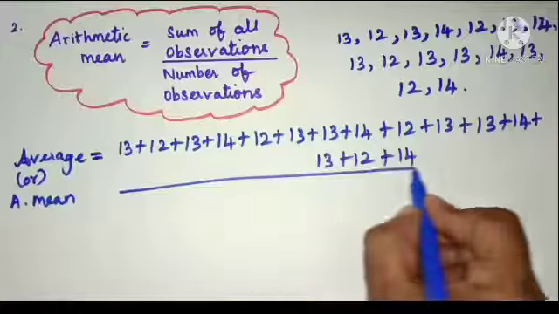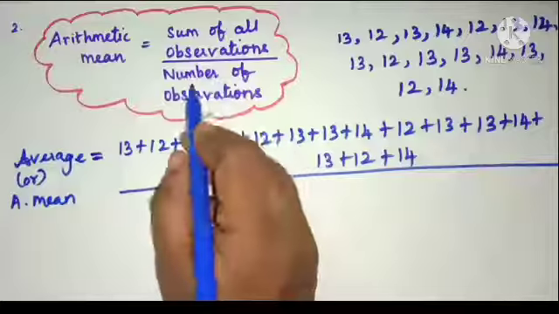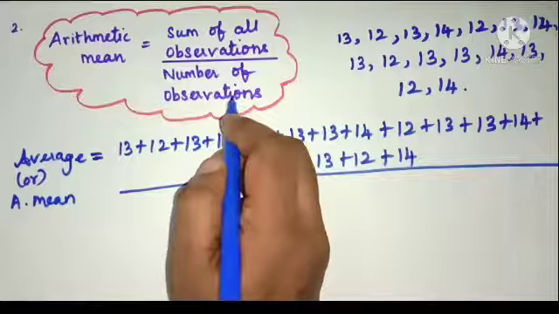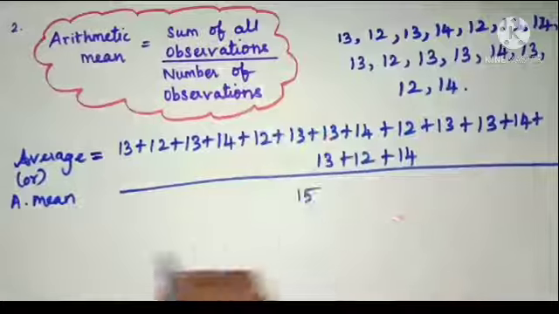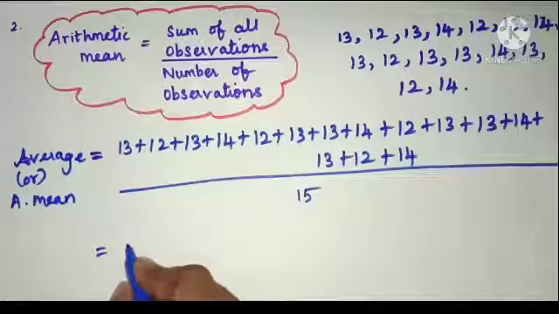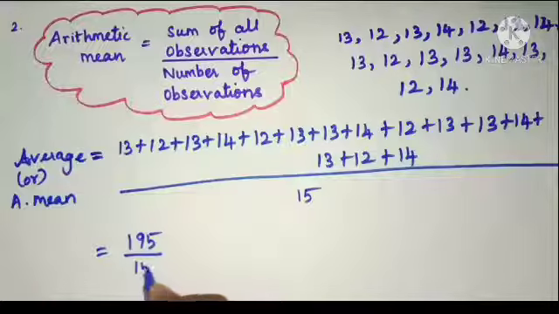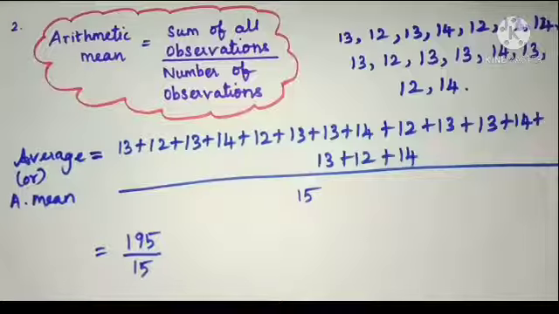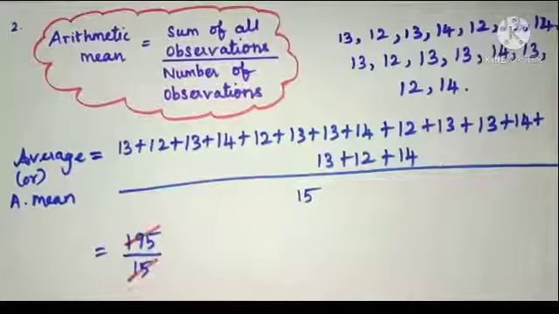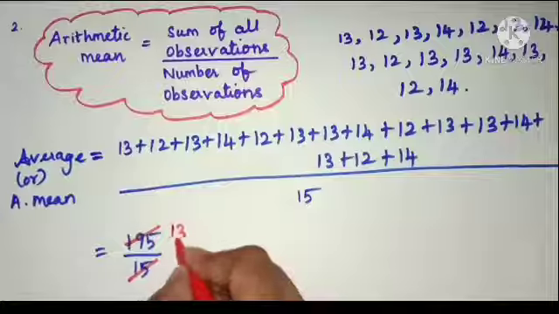Just add all these observations and then divide by number of observations. Here number of observations is 15. When we add all these values, we get 195 divided by 15. Now cancelling the numerator and the denominator by using 15th table, here we get 13.